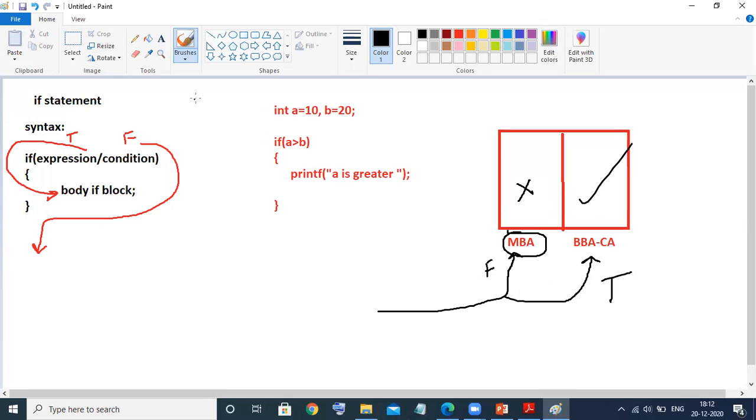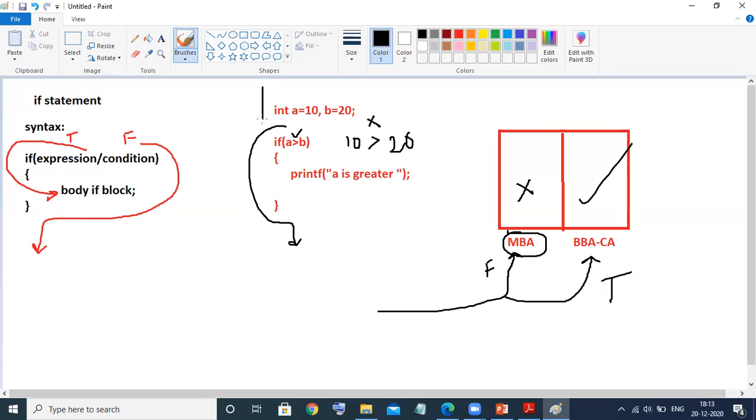So here also it will check the condition. What is the value of a? It is 10. Is 10 greater than 20? Of course, the condition is false. So is it going to enter into the classroom, that is, into this print block? No, it will directly jump outside of this block. So now see, the execution is changing.